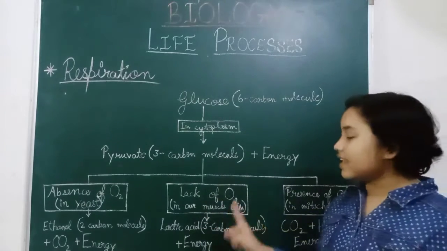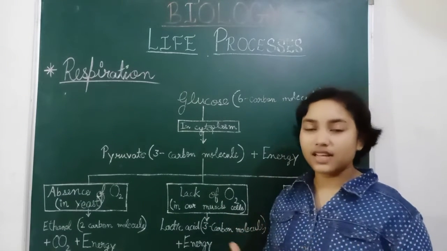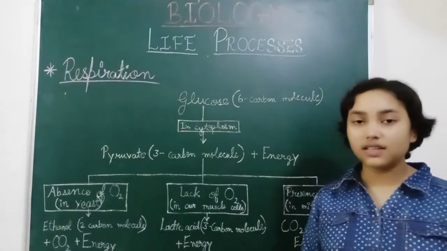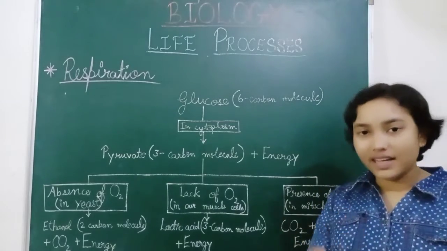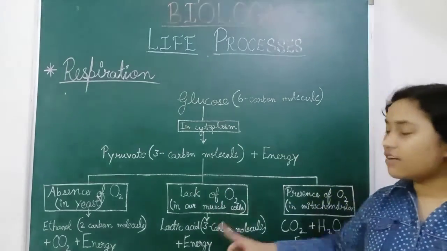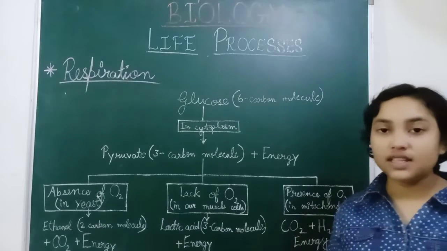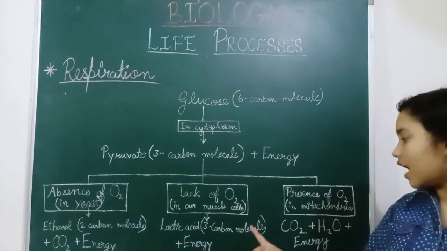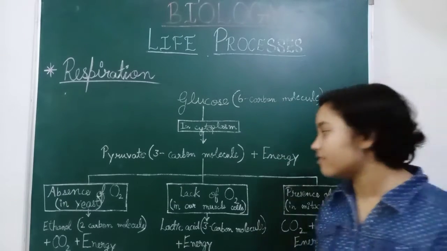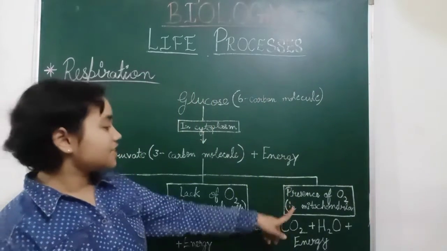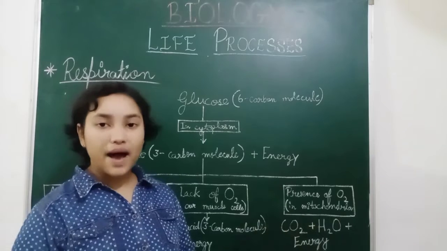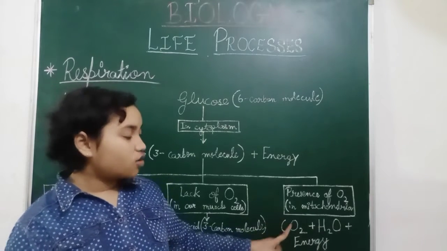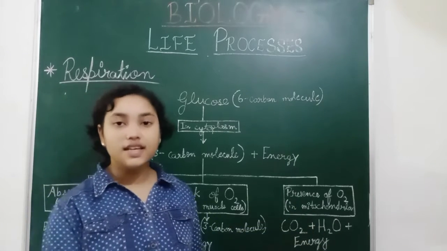And when there is a lack of oxygen, meaning there is only a little amount of oxygen in our muscle cells while we are doing exercises, then lactic acid, that is three carbon molecules plus energy, is formed. And in the presence of oxygen in the mitochondria, carbon dioxide, water and energy, these three are formed.